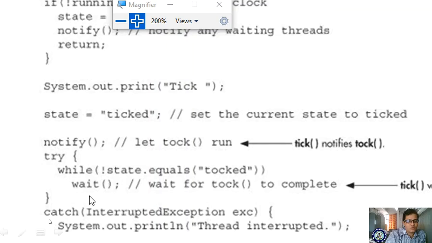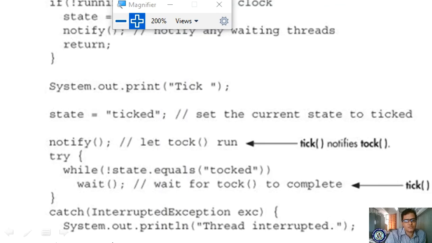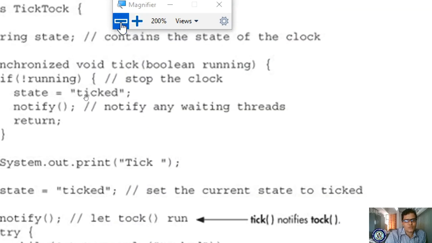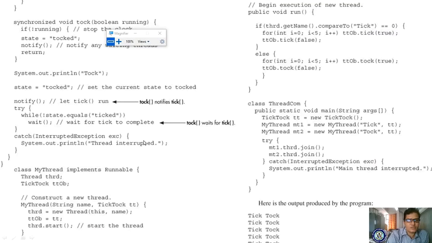Your thread will wait for tock to complete. It is waiting the thread until the tock has to come. If any mistake has happened, it will be caught by the catch block and it will display thread interrupted. So it has not finished. It will continue in the next slide also.